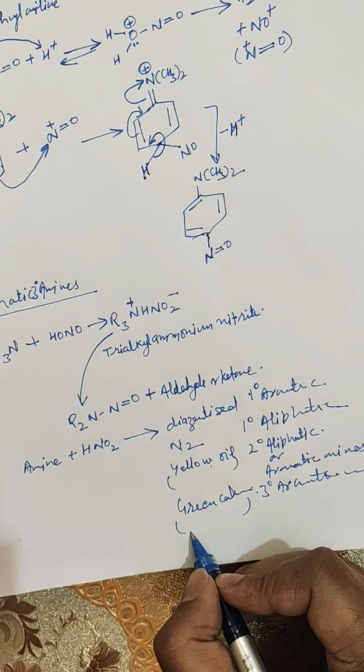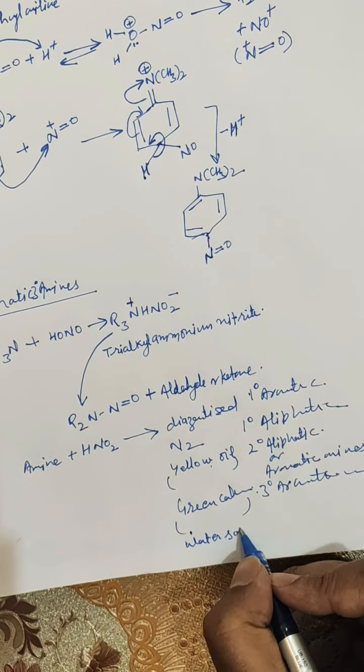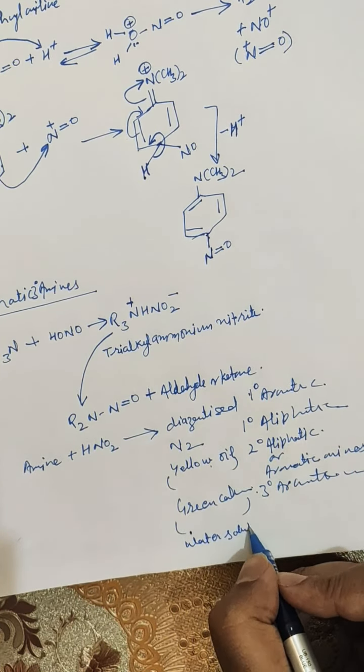And if there is the formation of water soluble trialkyl ammonium nitrite, water soluble salts, and what are those water soluble salts? These are trialkyl ammonium salts as I have written here. So you can write that these amines are water soluble due to the presence of this trialkyl ammonium group. Why is there green color?